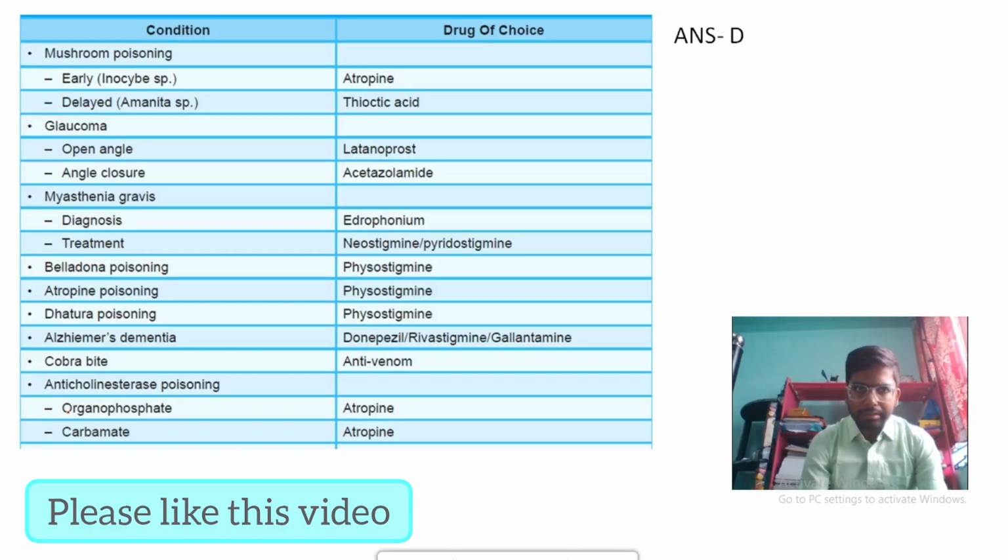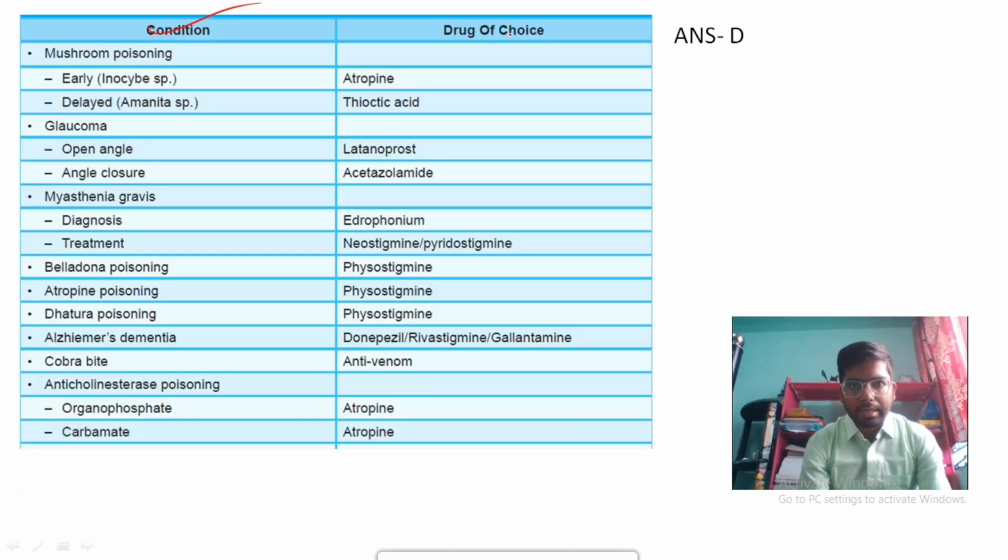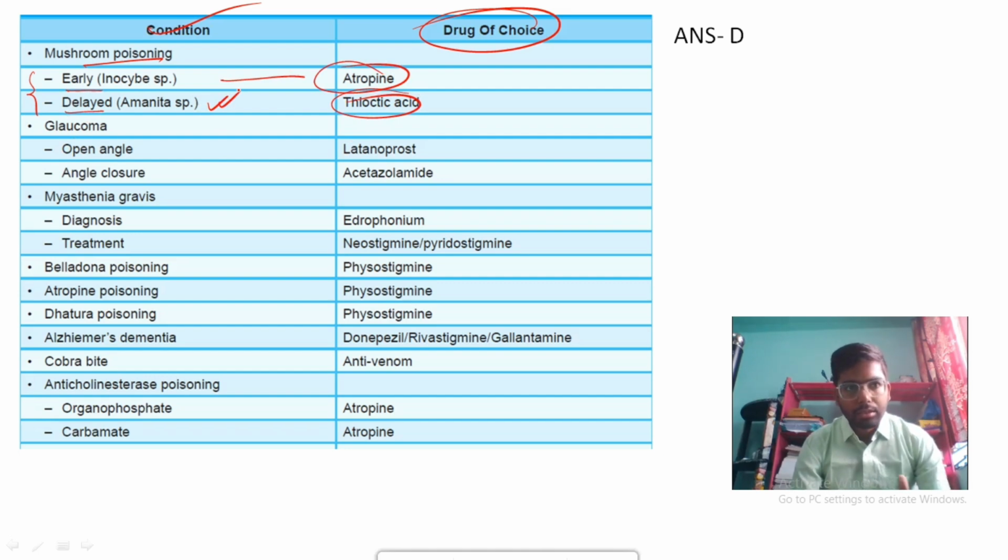Let's have a look at conditions and drug of choice. This image I have taken from Review of Pharmacology by Sparsh Gupta. In mushroom poisoning, there are two types: early mushroom poisoning and delayed mushroom poisoning. Atropine is the drug of choice in early mushroom poisoning, whereas thioctic acid is the drug of choice in delayed mushroom poisoning.